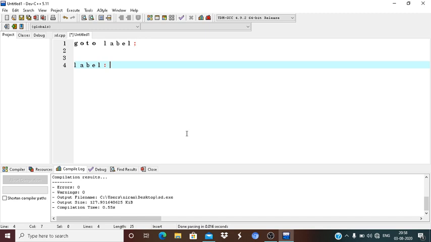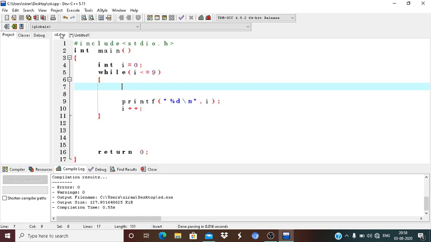It is hard to debug and test. It makes your program less readable. Okay, I hope you understand.